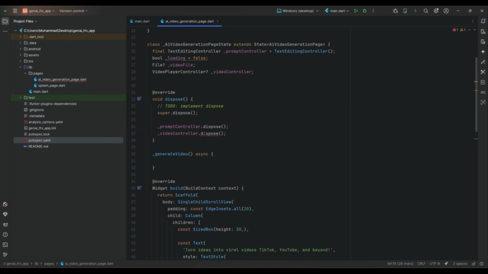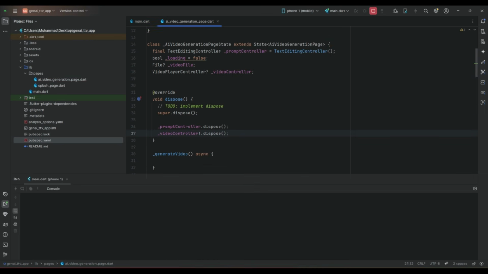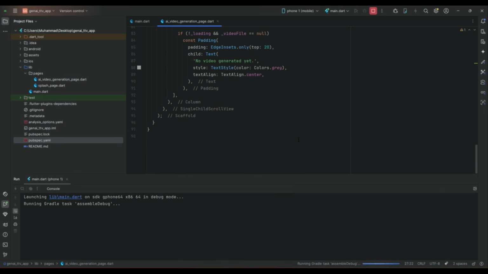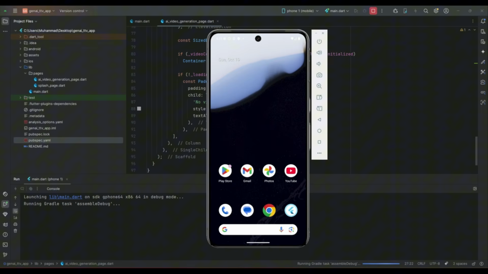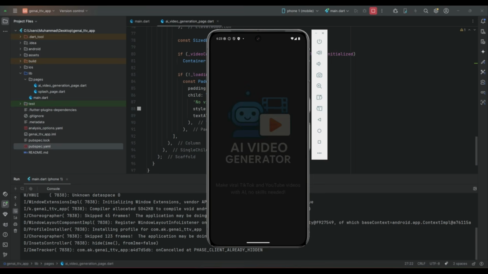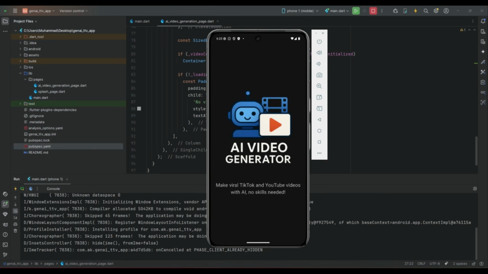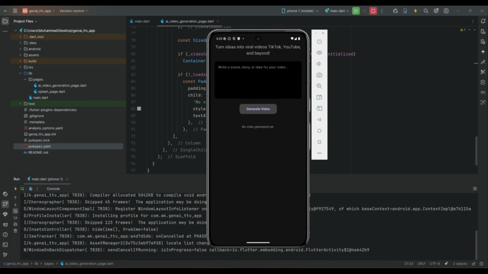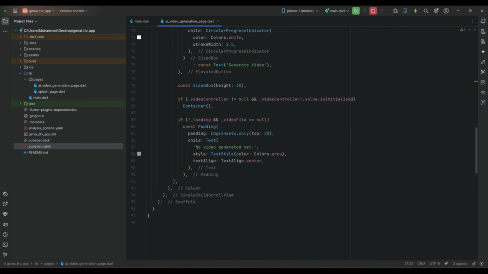Make sure to add here a null check. Now let's check the UI. So here we go. Here you can see this is the UI.